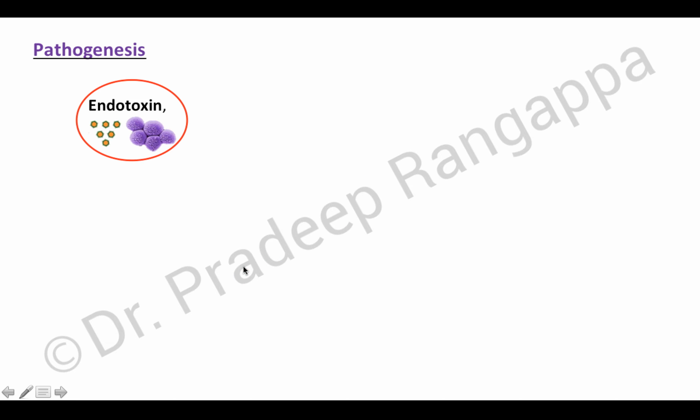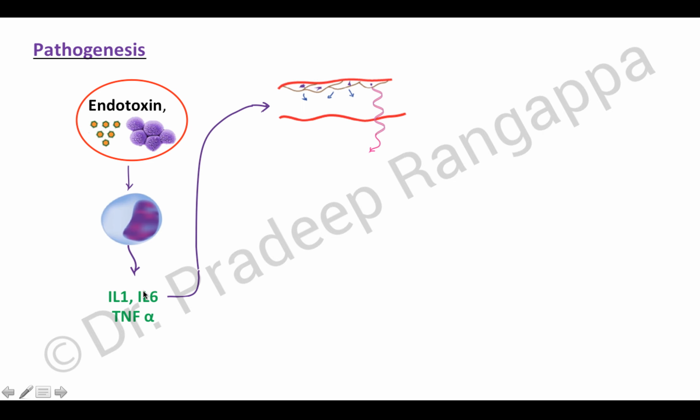So, what is the pathogenesis of fever? When there is exposure to endotoxin, viruses, or Staph aureus, the lymphocytes get activated and they produce interleukin 1, interleukin 6, and tumor necrosis factor alpha.